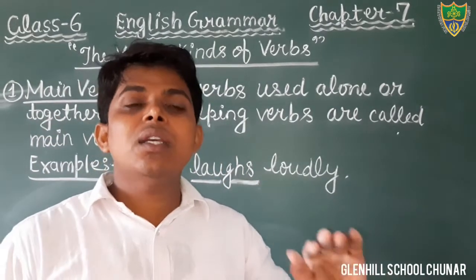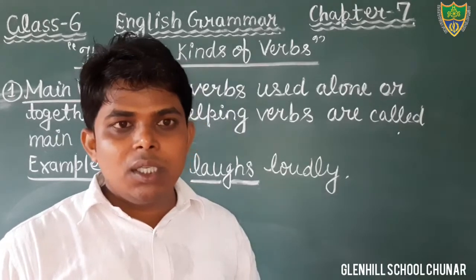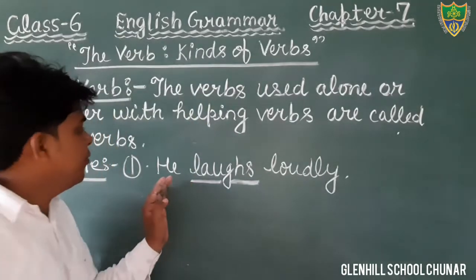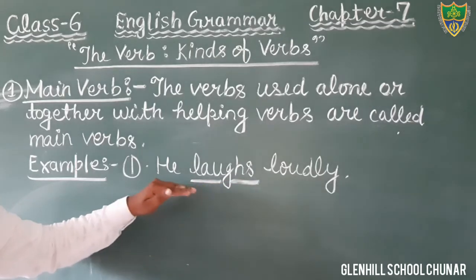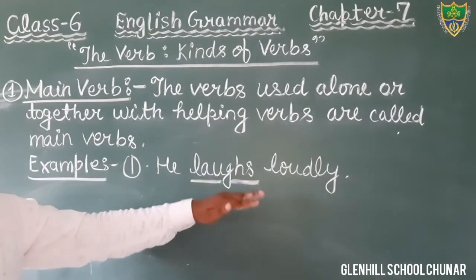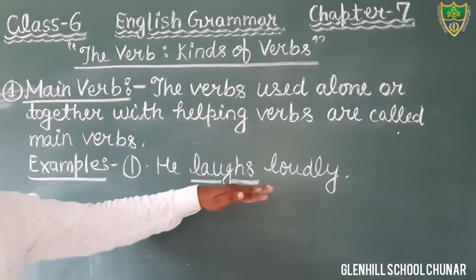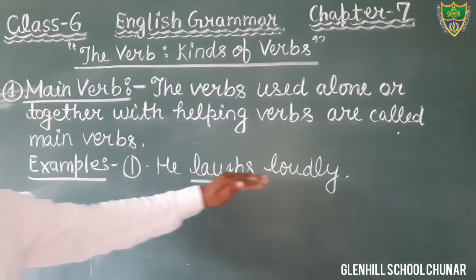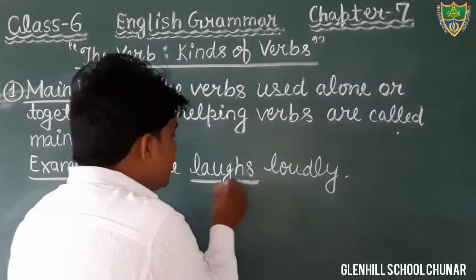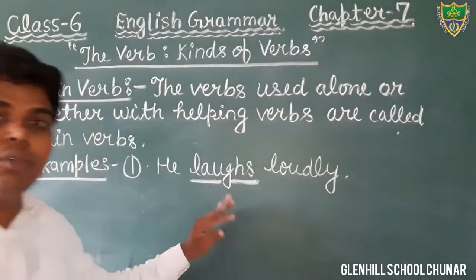These are helping verbs. Here we are not using any kind of helping verb. Here we are using the main verb only, and it also gives the complete sense. Here in the sentence, he laughs loudly, the word laugh is main verb, and it is used without helping verb.